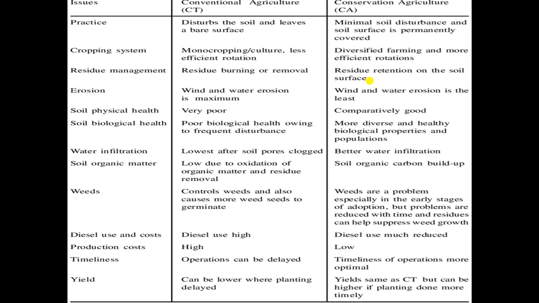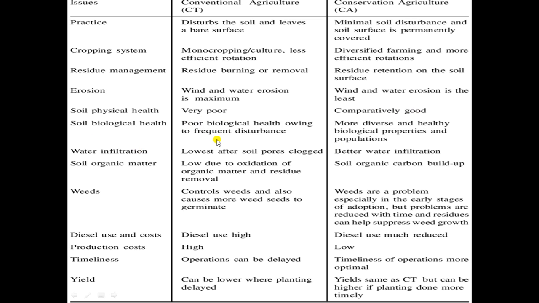It will act as a mulch, and over a longer time it is decomposed in the soil and adds nutrients to the soil. It will also improve the fertility level and physical condition of the soil. Erosion. Soil erosion is more in conventional agriculture, but in conservation agriculture, soil can be conserved from erosion. Not only natural soil, it is also a natural resource. So soil can also be conserved. Physical health is very poor in conventional agriculture, comparatively good in conservation agriculture.